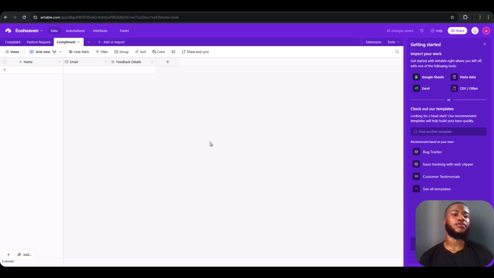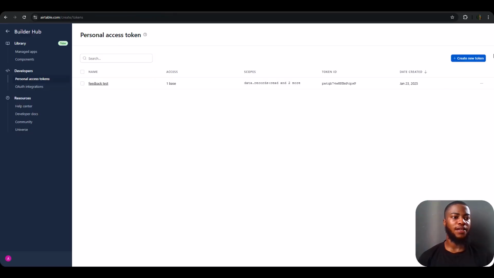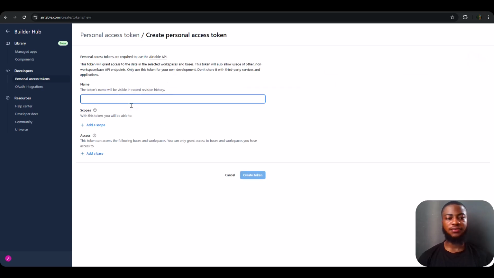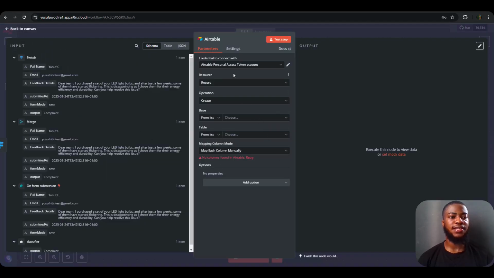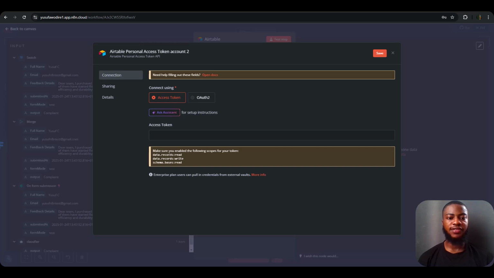Good. So perfect. So the next thing to do is to come to this account, your account, go to builder hub, then we are going to be creating a new token. So our token name, let's name it as Echo Heaven, and so we are going to be adding scopes. So these scopes is what is inside this n8n if you want to create a new credential. So these are the scope that we are going to add: data record read, data record write, schema based read. So these are the scopes you are going to add to create the token.